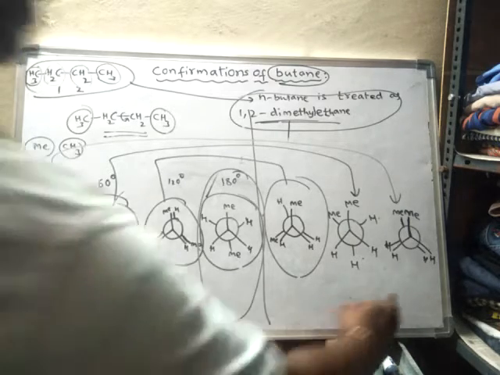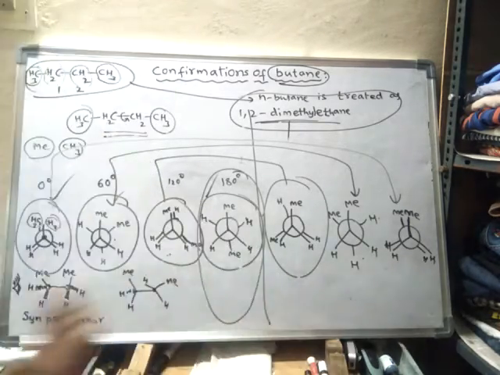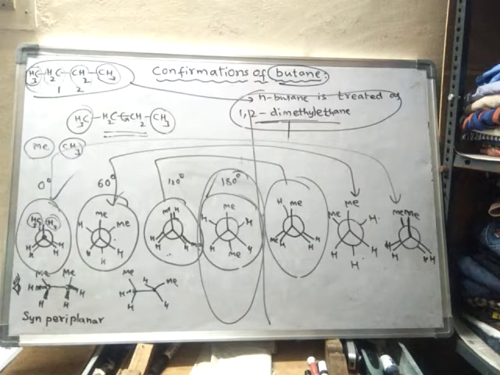See, these two extremes are least stable, and this is the highest stable structure. Okay, so which structure is highly stable? The staggered or else anti-periplanar is the highest stable structure, and the synperiplanar is the least stable structure.